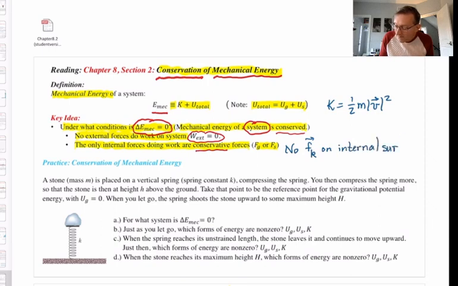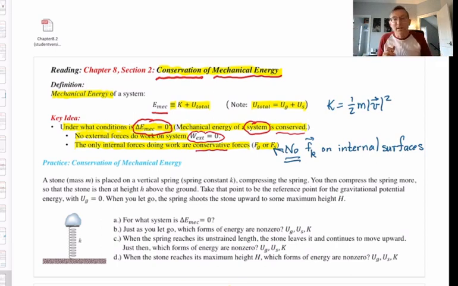If you have any internal surfaces moving against each other and they're rough, so that there's kinetic friction between them, that's it. Mechanical energy conservation is gone. I'll tell you why later on in the chapter, but the bottom line is if there are rough surfaces sliding against each other, kinetic frictional forces on the internal surfaces, you're generating what we're calling thermal energy.